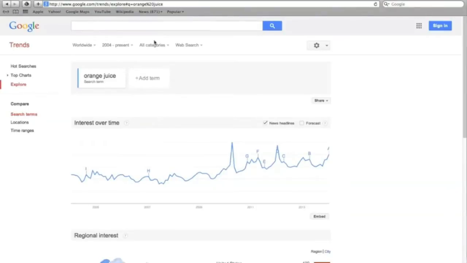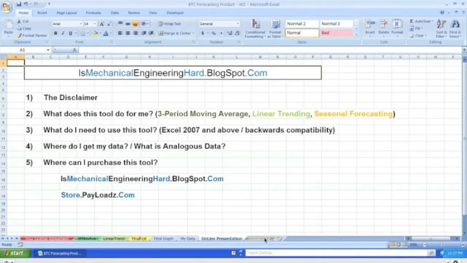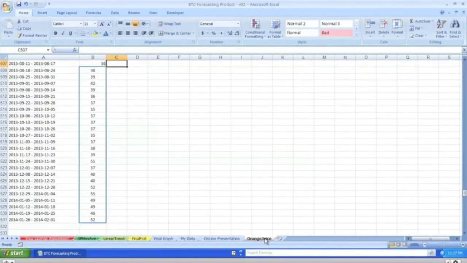And if you sign in with your email address and password into the sign-in box here, you can go down to here and you can download the CSV data once you're in this area. When you download the CSV data, you can add your data right here, which I've already done for orange juice.